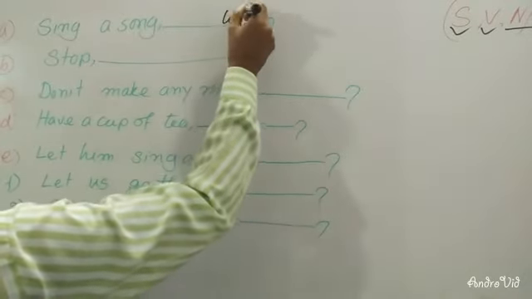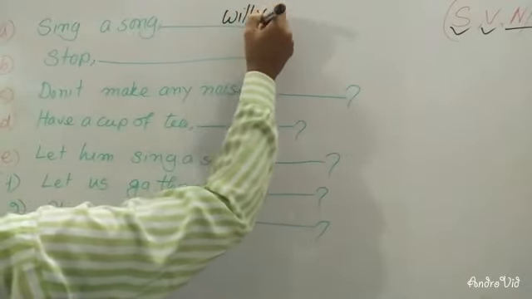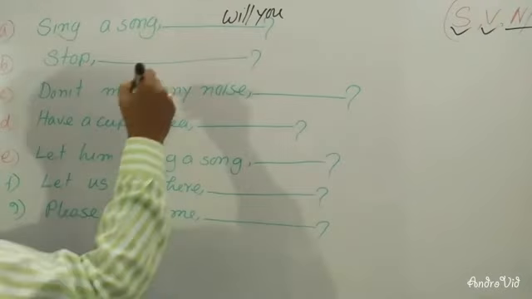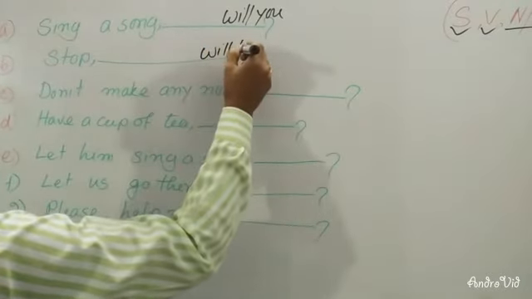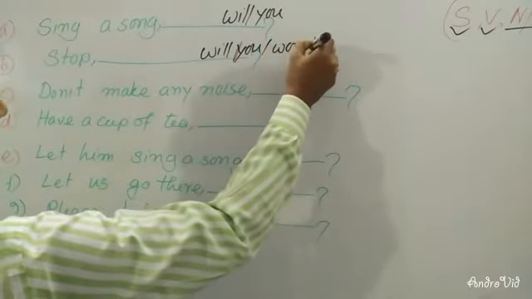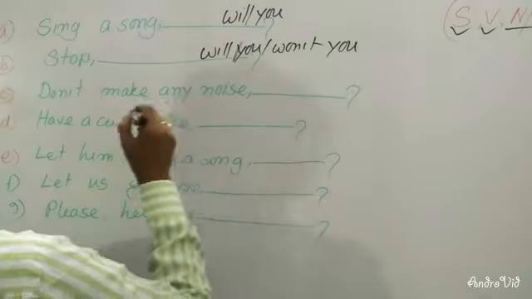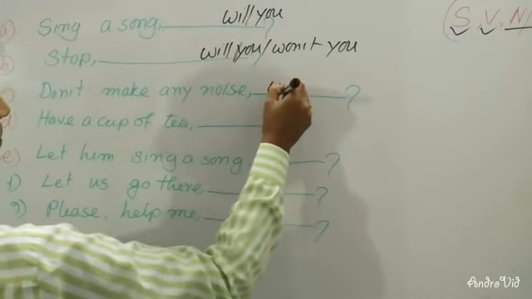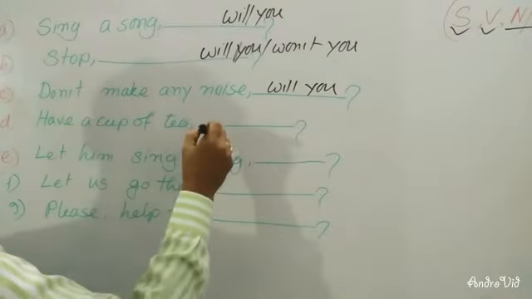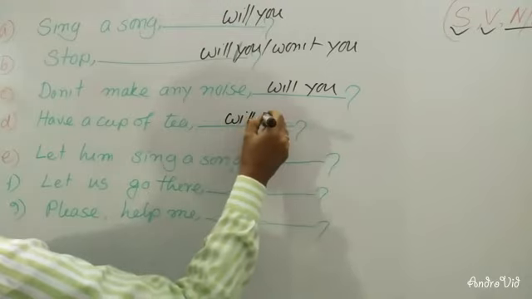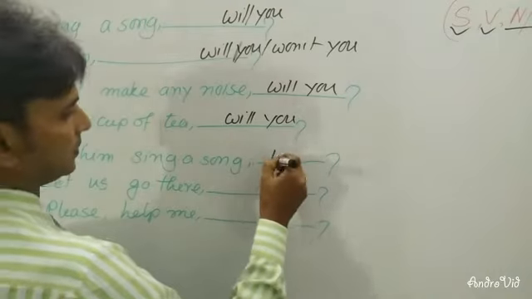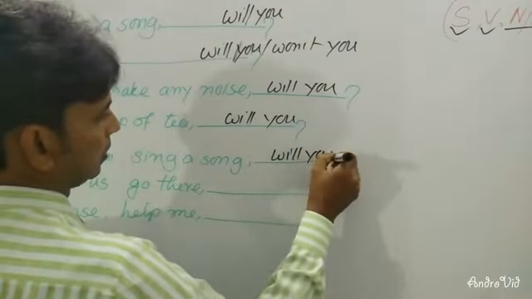For an imperative sentence, you will always have to use will you or won't you. Stop, will you or won't you? And don't make a noise, will you? It is an imperative sentence. And have a cup of tea, it is also an imperative sentence. So always you will have to use will you or won't you. Both of them are right. Let him sing a song, will you? Or won't you? You can write.